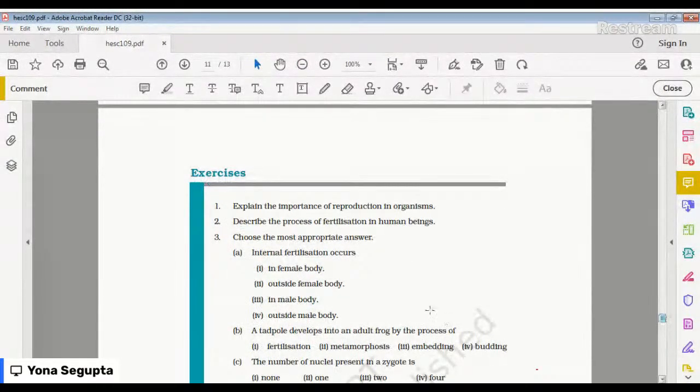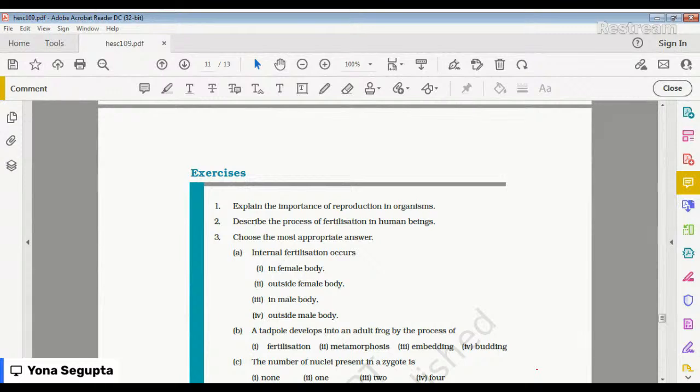So the first question here is: explain the importance of reproduction in organisms. So what is the answer? The answer will be: reproduction is a vital phenomenon on this planet Earth, which is essential for the existence and continuity of life and species on it, generation after generation. So you see that reproduction is truly very important.